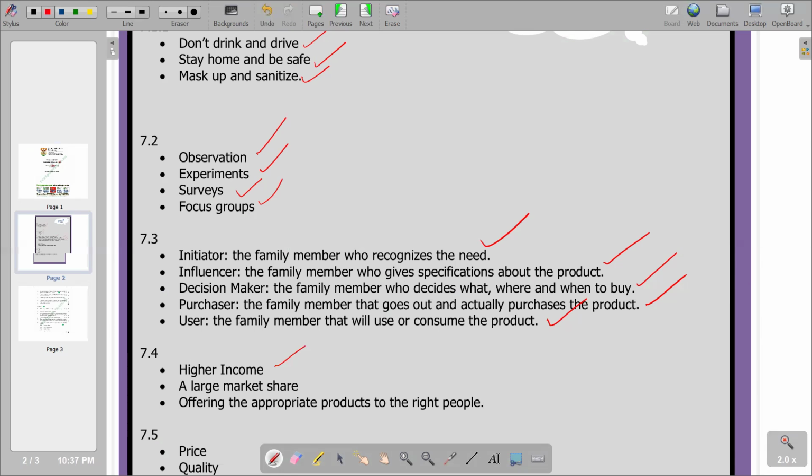So if we add the different portions of the market share relating to different market segments, at the end of the day, the total market share will be larger. So basically, that's what we have on the second point. Last point, offering the appropriate products to the right people, which is very correct. We are going to offer the appropriate products to the right people. So we are going to create a segment of customers that actually want that specific product. So basically, we are not going to mix customers, those who like and those who don't like. So we segment them, and that becomes an advantage that we have.